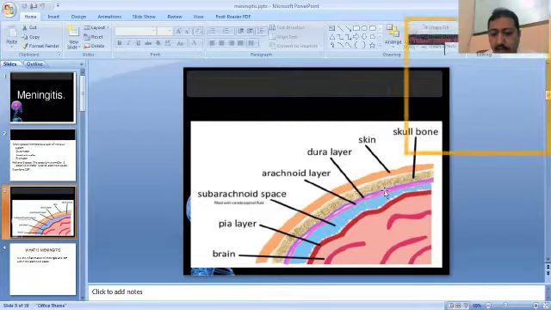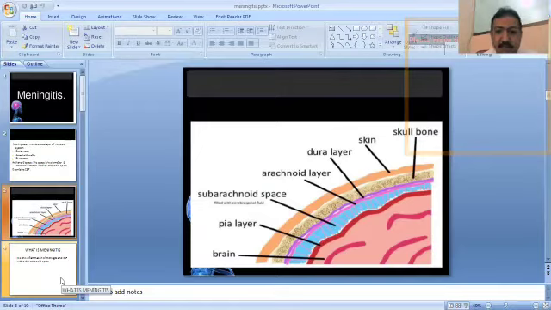The fluid which accumulates in this space is called cerebrospinal fluid, and beneath the pia layer is the brain. So basically these are the membranes which line the brain and spinal cord. We already defined meningitis: it is the inflammation of the meninges, which cover the spinal cord and brain.